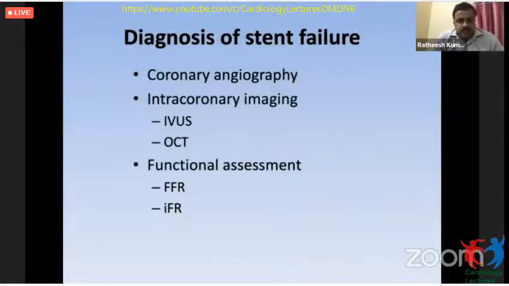And functional assessment is important in these cases because the lesion may appear not very significant, even 50 or 60%, as we have already seen in so much of functional assessment. So stent failure is an important indication for functional assessment.